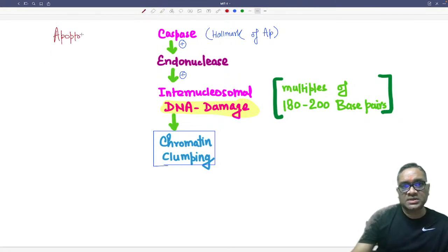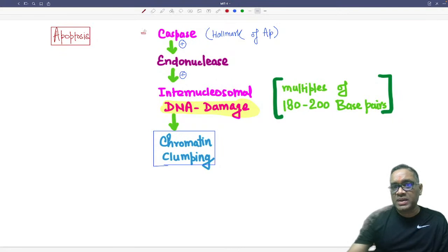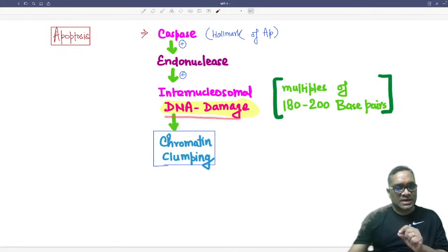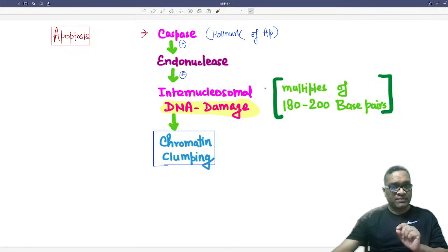Because I said this is a mechanism of apoptosis. So during apoptosis, what will happen? This caspase will be activated, and this activated caspase will activate endonuclease. Endonuclease will be causing DNA damage. But remember, this DNA damage in apoptosis will be a specific fragment.